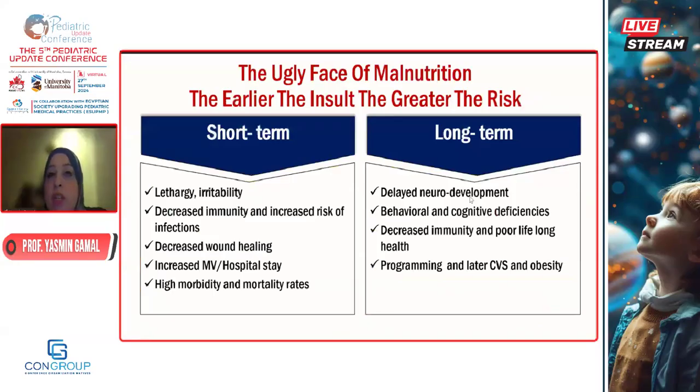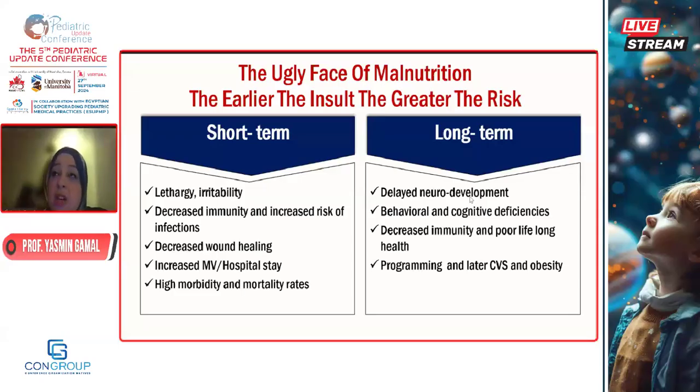We know that malnutrition has a short-term impact and a long-term impact on the child's health. Short-term: decreased immunity, increased risk of infection, decreased wound healing. These are the children who enter the hospital with extended length of stay. They don't improve as they should. The high morbidity and mortality rates, and we have a long-term impact on brain development, delayed neurodevelopment.